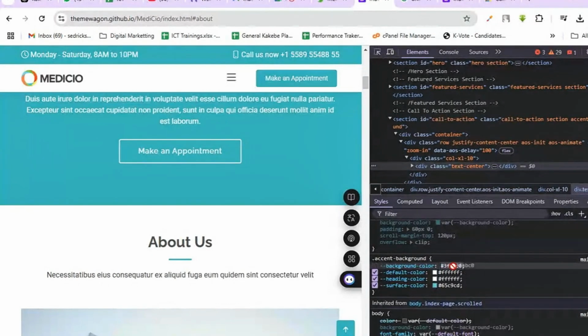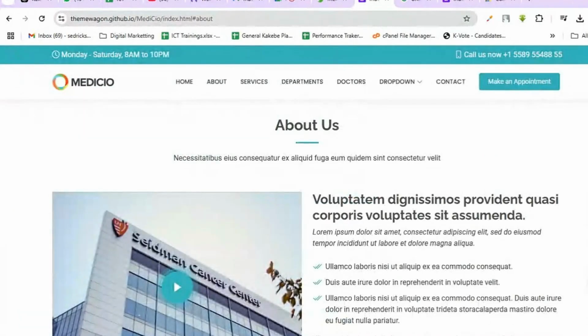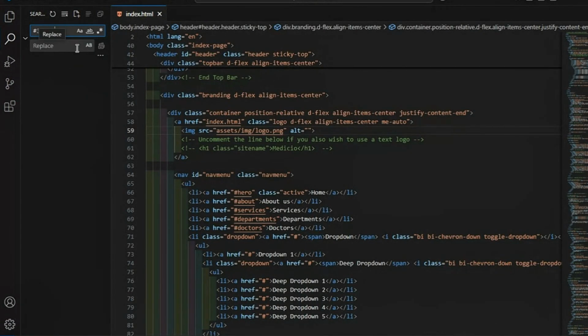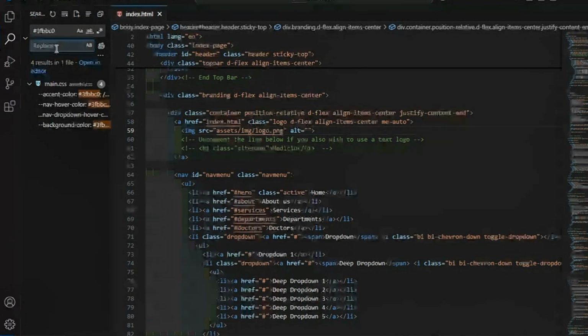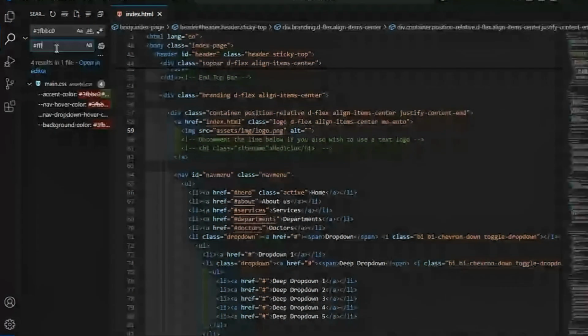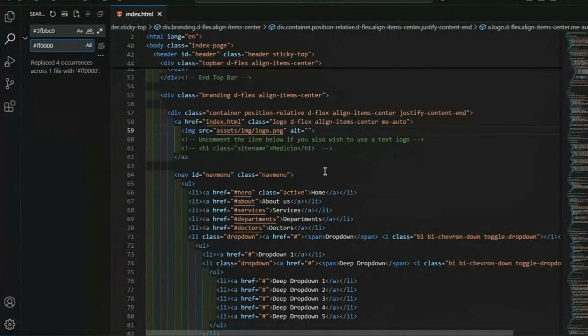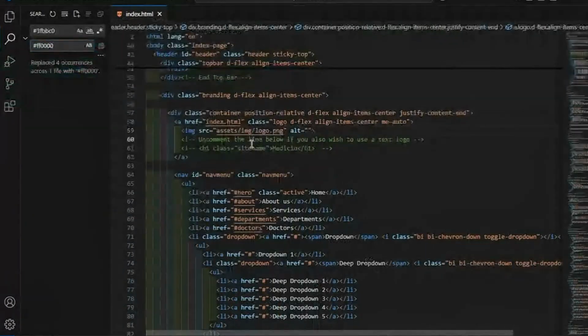Okay, some of you might be worried again that the new year started in a very bad mode of seeing a lot of codes. So what I'm going to do, I'm going to replace it and see how it works. I would replace it with red, hash FF0000. So let me try to replace it, and I see how it works.